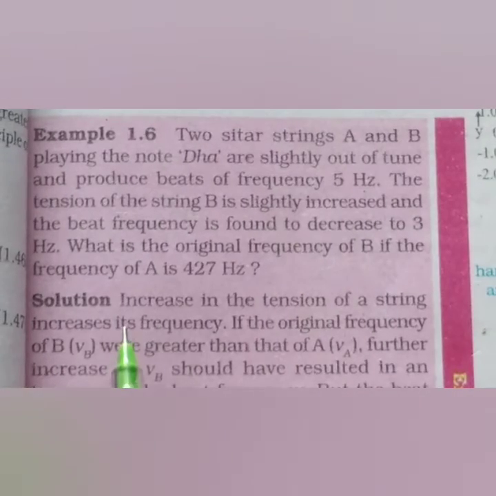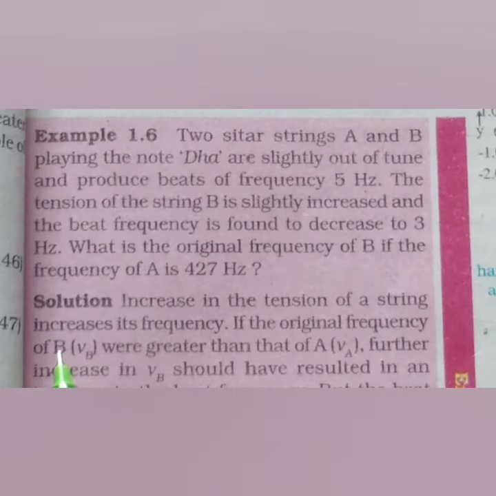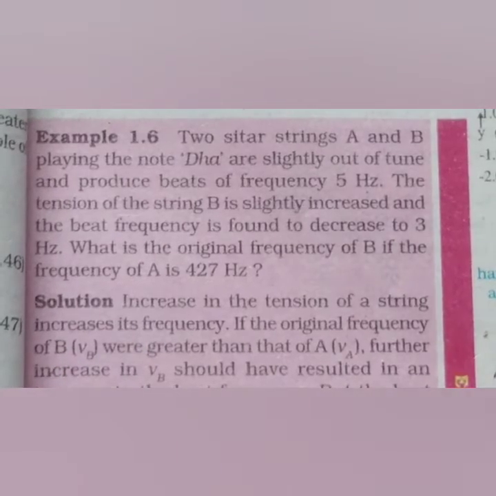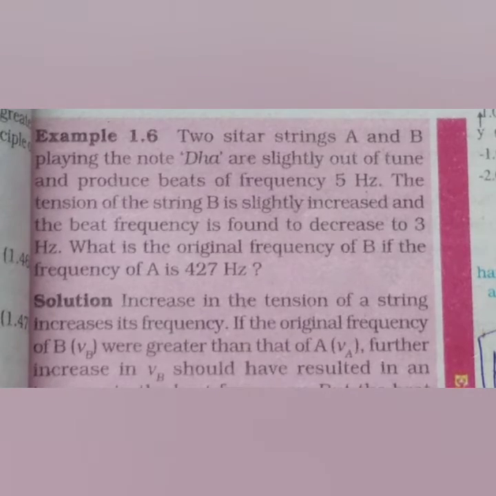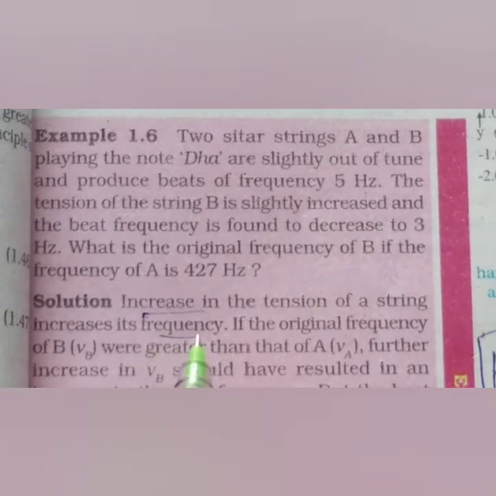The answer: an increase in the tension of the string increases its frequency. The frequency f equals 1 by 2L times the square root of T by mu. This formula tells us that if the tension is increased, the frequency also increases.